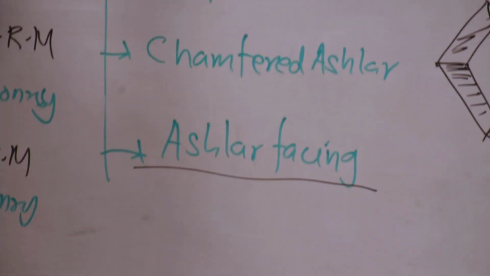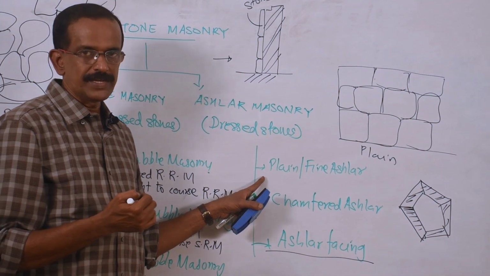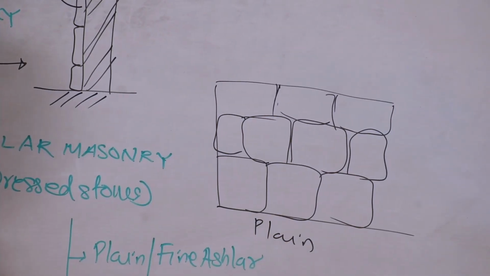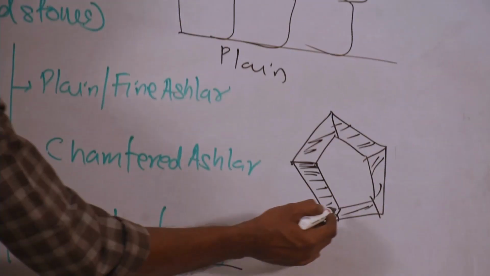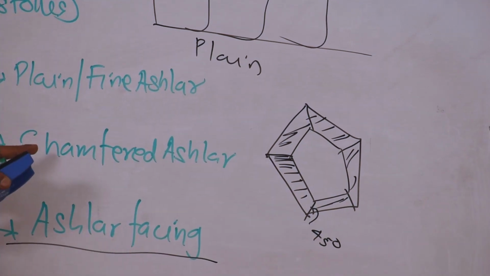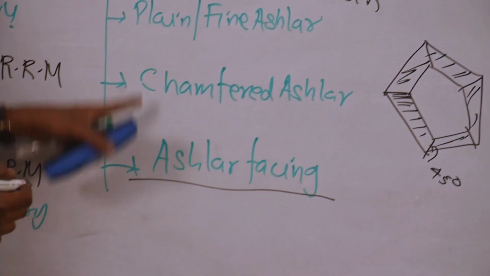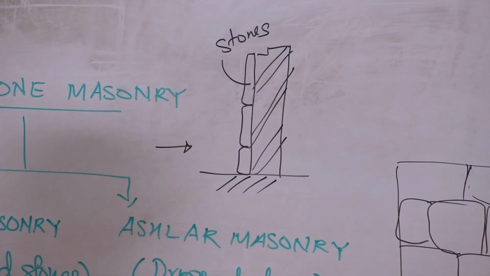So these are the three different types of ashlar masonry. First one, plain or fine ashlar, stones having the same heights are used. Chamfered ashlar, edges are beveled at an angle of 45 degree. Many such stones are used in chamfered ashlar masonry. And if stones are used only on the facing side, that is called ashlar facing.